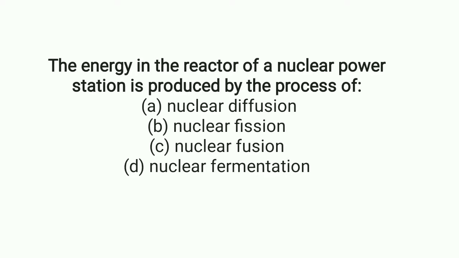The energy in the reactor of a nuclear power station is produced by the process of nuclear fission. That is, the heavy uranium atom splits into two or more lighter nuclei and releases two or three neutrons along with a tremendous amount of energy.